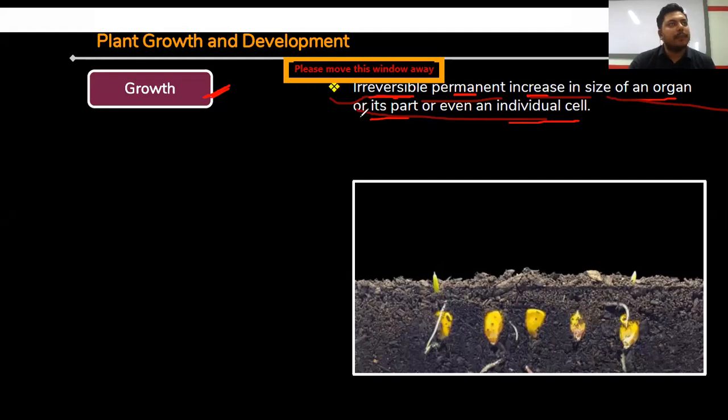In case of human, suppose you cut a hand, from this hand no other human will be developed. But in case of plant, if you cut a branch from the plant, then from this branch a new plant will be developed, due to presence of meristematic cells. So that's why in case of plant, the growth is permanent. Growth may be in height, and growth can be expressed as height as well as diameter, breadth, etc.